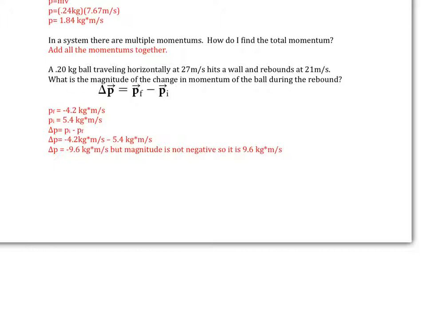So negative 4.2 minus 5.4. So again, let's strike this because it's backwards. We are using this. So final minus initial in this case, and I get negative 9.6 kilograms times meter per second. But again, because magnitude isn't negative, my total change in momentum is 9.6 kilograms times meters per second.